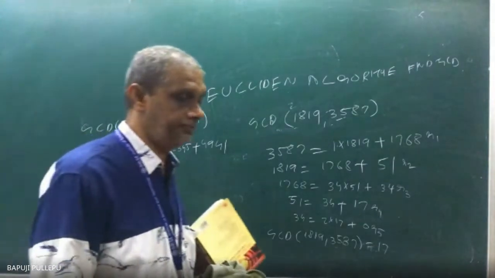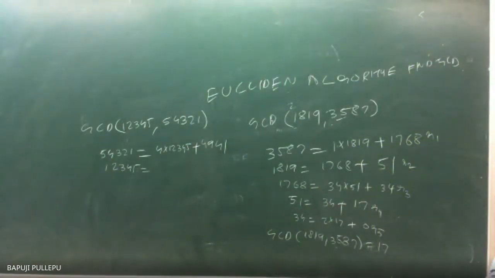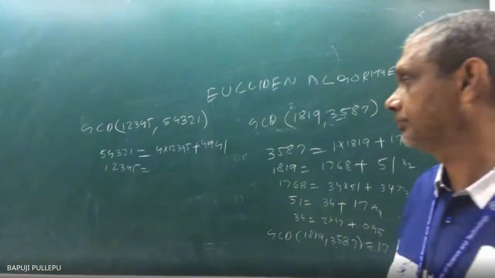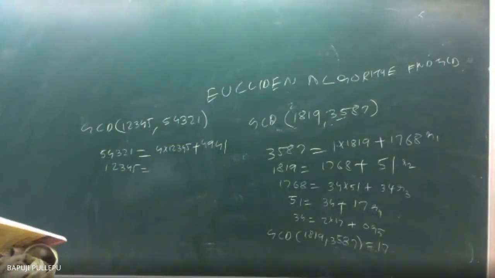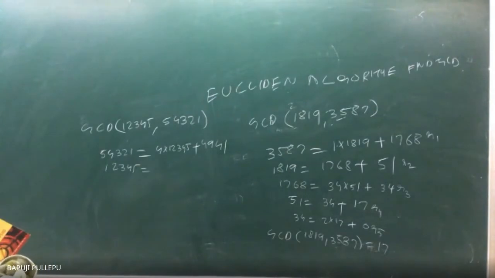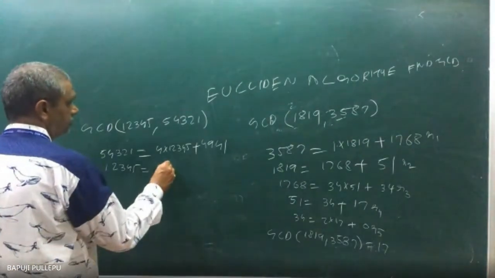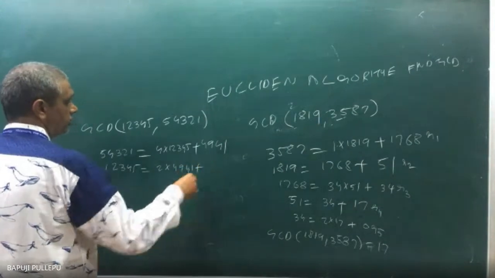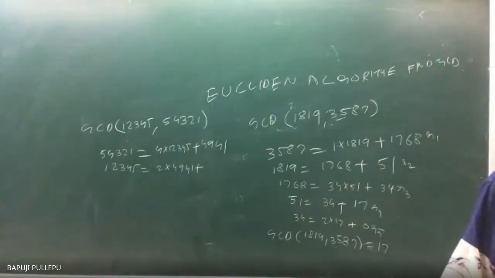How many times will you get? Three means it crosses actually. 3 times 4,000 is 12,000, but it crosses. So 2 times it will go. Correct? So 4941 plus how much you will get? 2463. Very good.